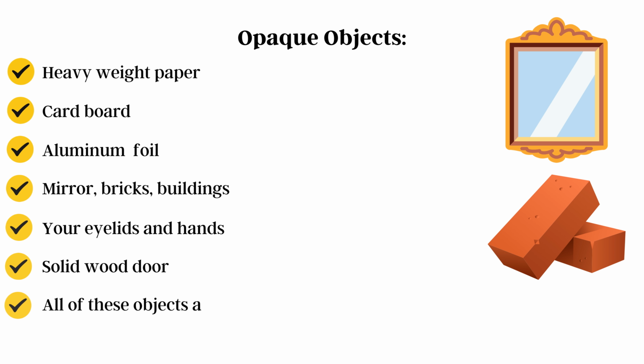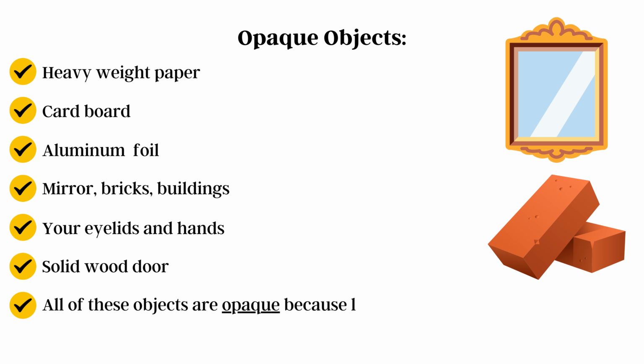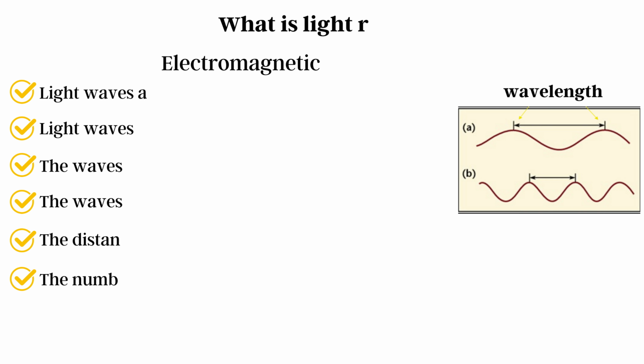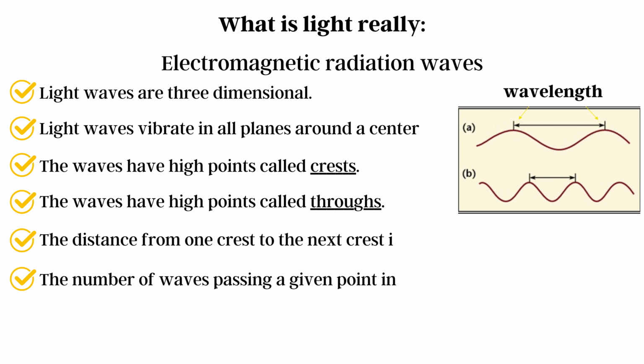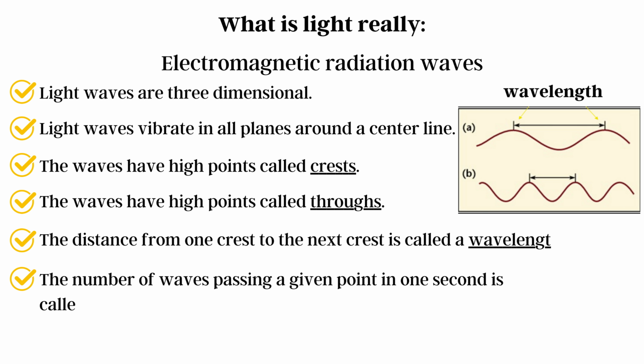Translucent objects: thin tissue paper, wax paper, tinted car windows, frosted glass, clouds. All of these materials are translucent and allow some light to pass, but the light cannot be clearly seen through. Opaque objects: heavyweight papers, cardboard, aluminium foil, mirror, bricks, buildings, your eyelids and hands, solid wood doors. All of these objects are opaque because light cannot pass through them at all.